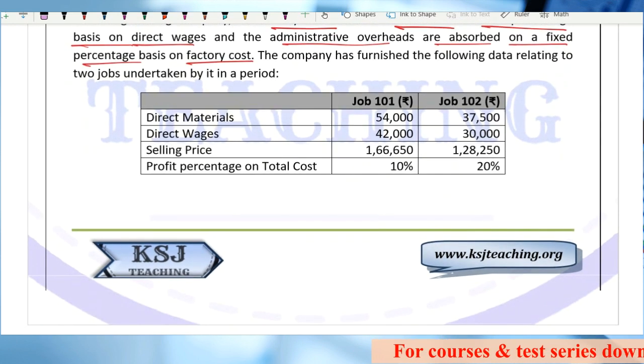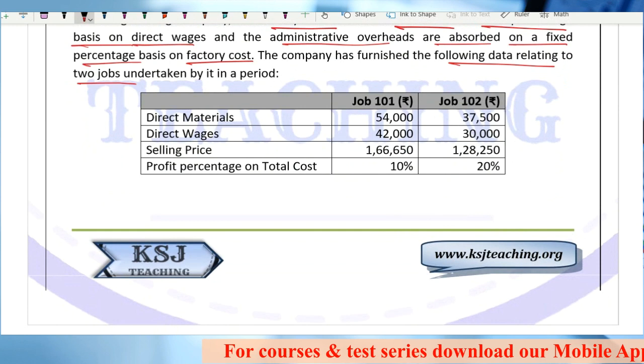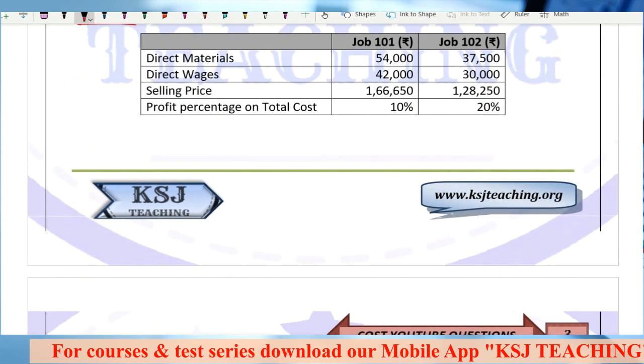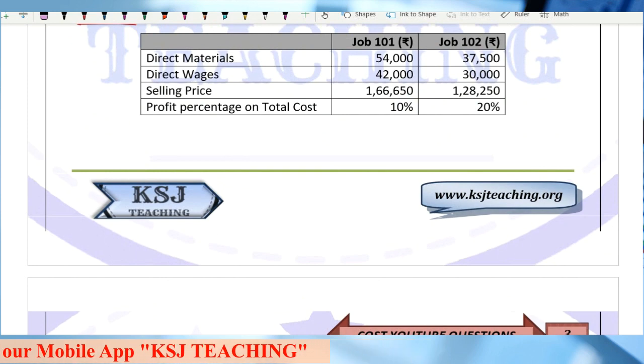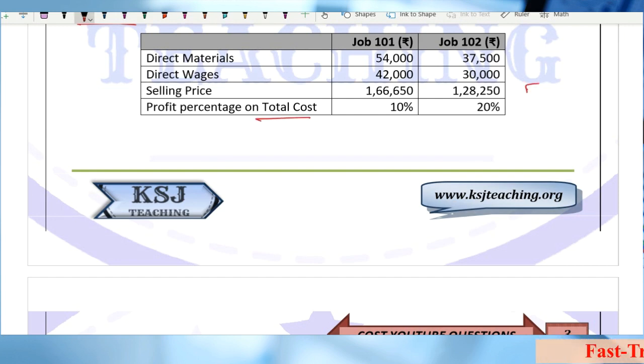The company has furnished the following data relating to the 2 jobs undertaken by it in a period. Direct material 54,000 and 37,500, and direct wages is given for the 2 different jobs, job 101 and 102, along with the selling price and the profit percentage on the total cost. So be careful.